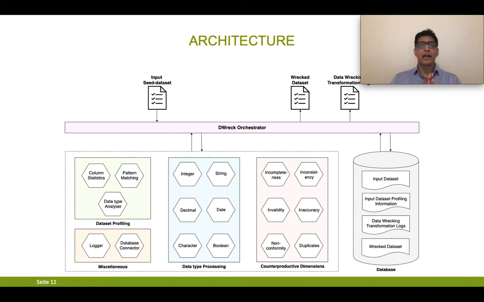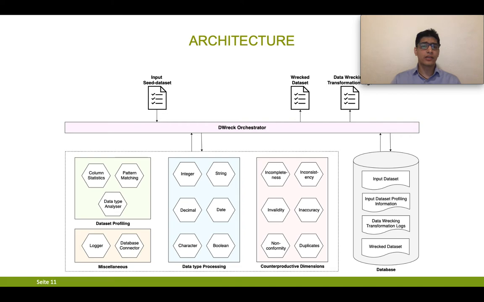Therefore, the architecture has four groups of microservices: the dataset profiling group, the data type processing group, the counterproductive dimension group, and the miscellaneous group. But we can see there are a lot of services, and in order to orchestrate these services so that they are executed in a proper flow to achieve the output, we have a DWreck orchestrator.